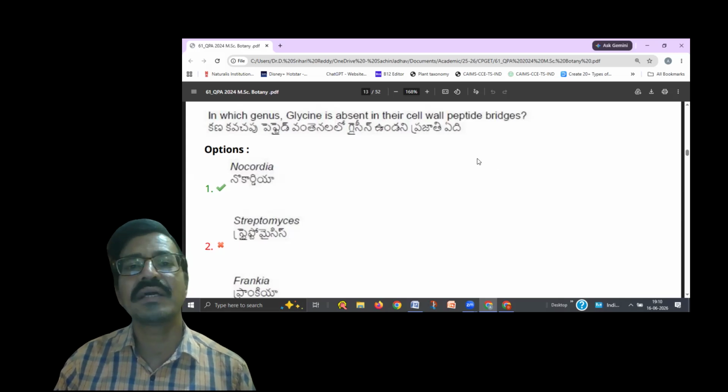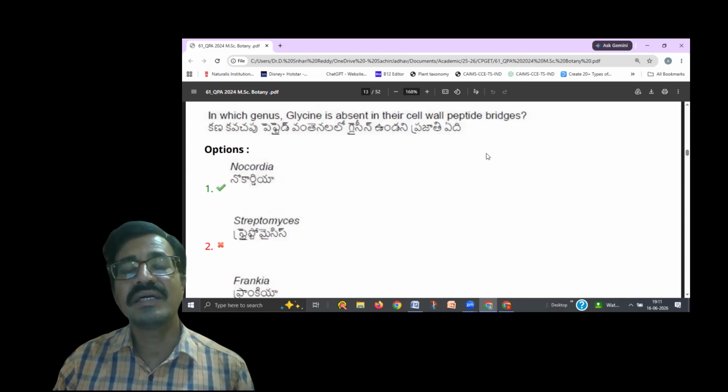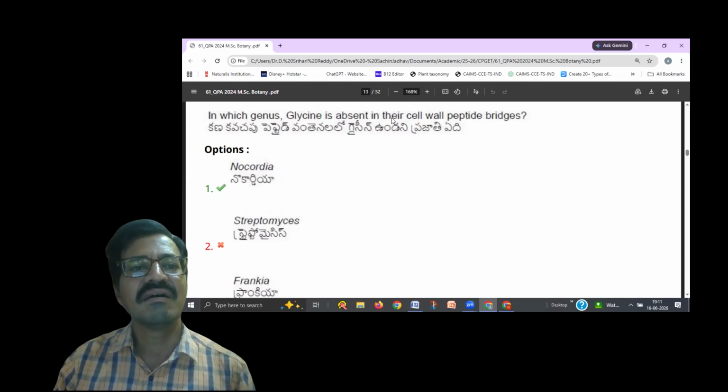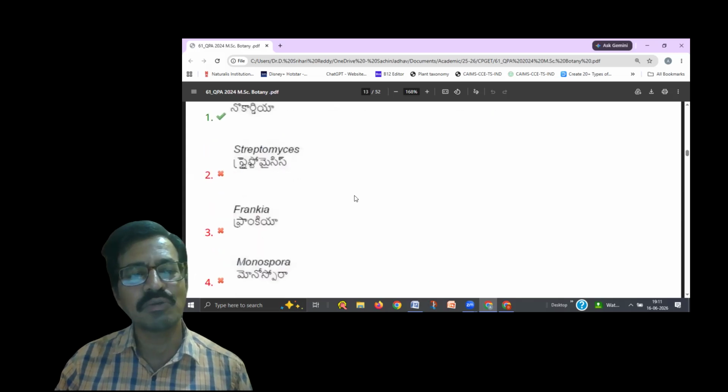So you should read the cell wall structure, and also the cell wall structure of gram-positive and gram-negative bacteria. These are very important for competitive exams. The cell wall contains peptide bridges, and in the peptide bridges glycine is absent in which of the actinomycetes, because all these belong to actinomycetes only.